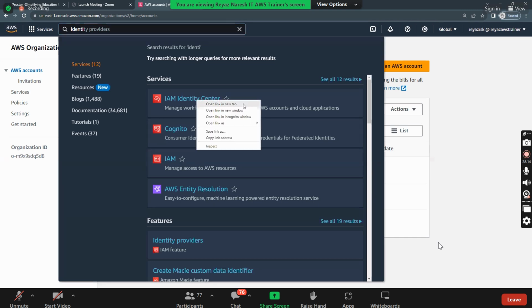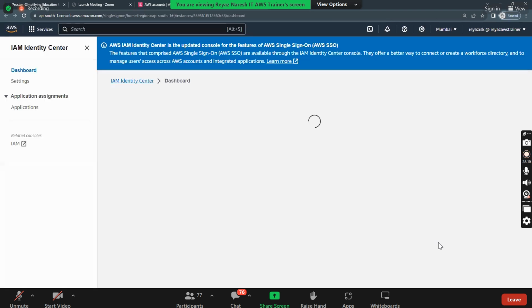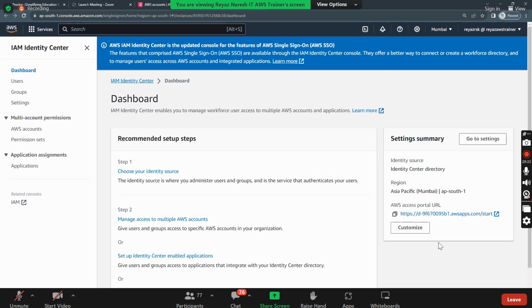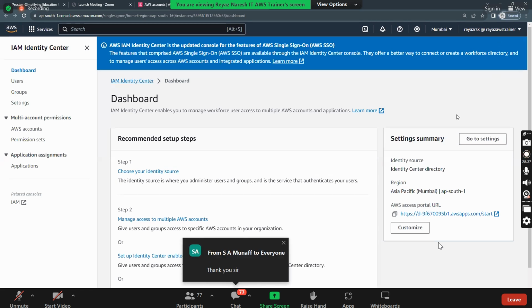Do you see this here? Identity Center. Now, this is an advanced topic for you. It is not required, but I'm just giving more information for you. And do you know one thing? This organization concept, I haven't taught to any other batch. You are the first batch. This is an extra topic. Good. So in previous batches, what I used to do is use organizations to manage multiple root accounts. I have shown all these things to them.